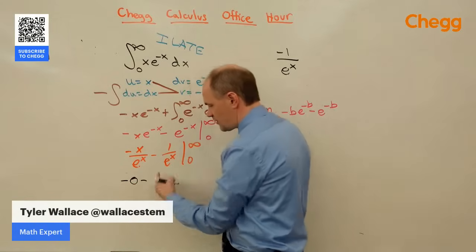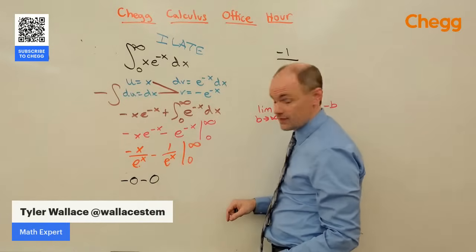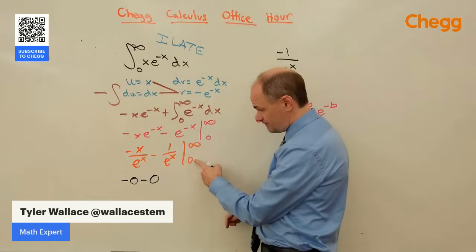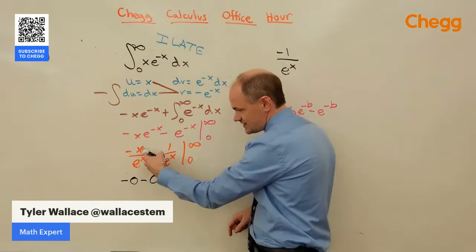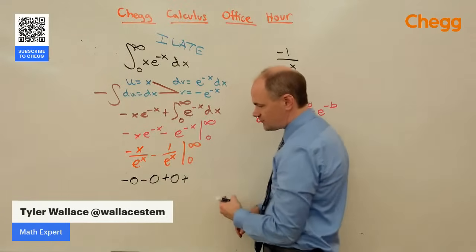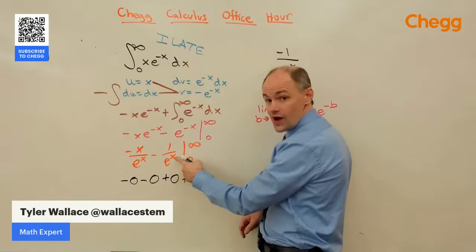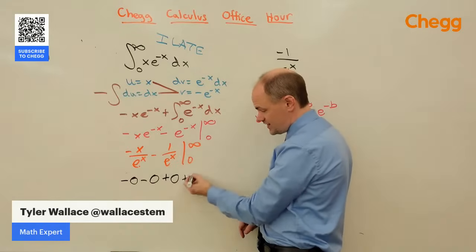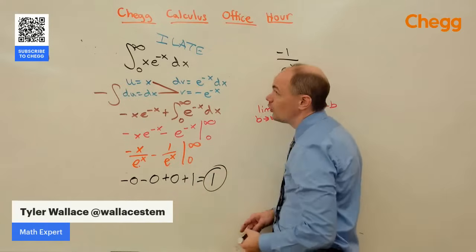So we've got -0 minus, again, huge denominator gives us 0. Then we're going to plug in the bottom and subtract. When we subtract a negative, it becomes a plus. 0 divided by anything is 0. Subtract a negative becomes a plus. Plug in a 0 here. e to the 0 is 1. 1 divided by 1 is 1. And so a bunch of zeros plus 1 equals 1.